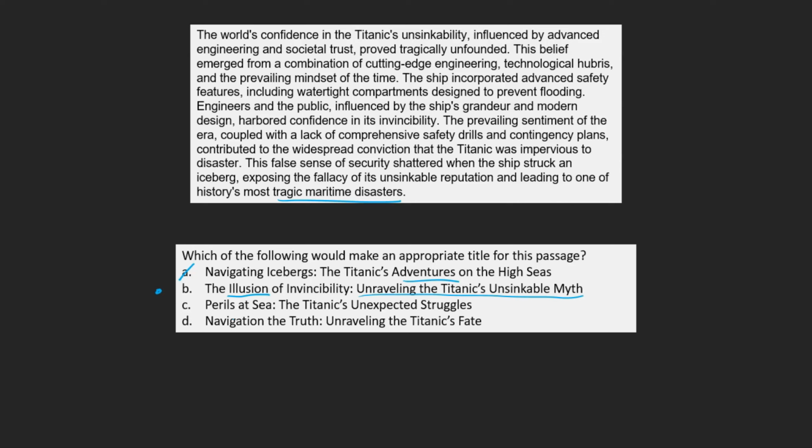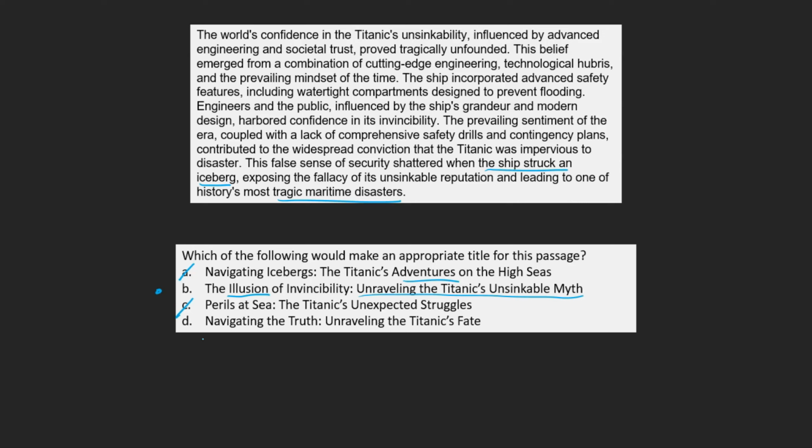C. Perils at Sea, the Titanic's Unexpected Struggles. While it's true that the Titanic's struggle of hitting the iceberg is mentioned in the paragraph, as we've seen, it is only mentioned in the last sentence. As we discussed, most of the passage talks about why people thought the Titanic was unsinkable. Because this title doesn't make mention of that, we can mark it as incorrect.